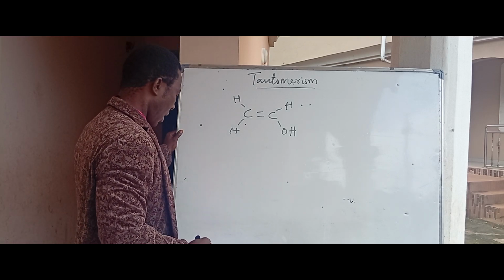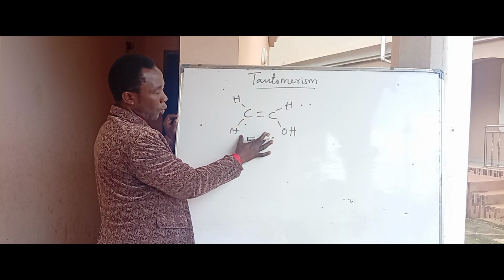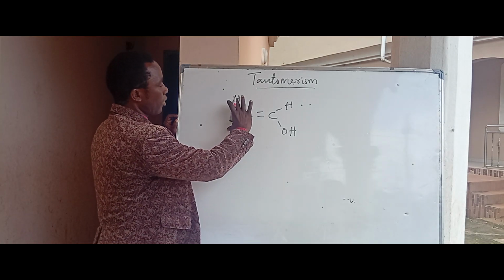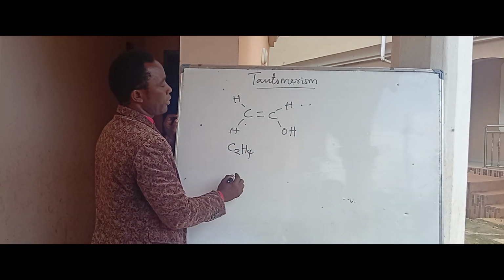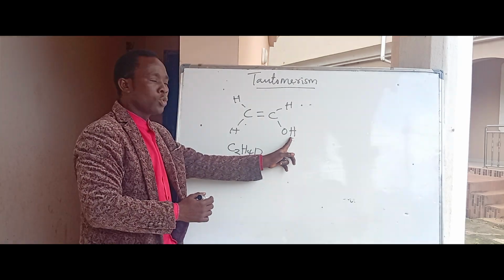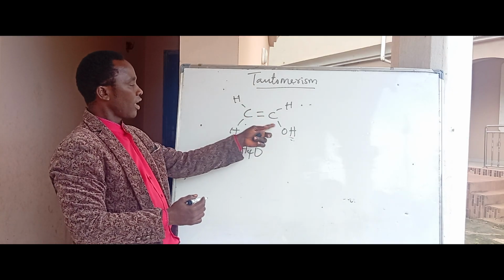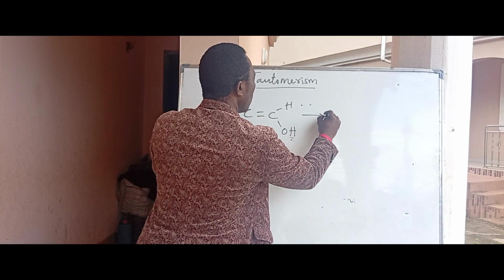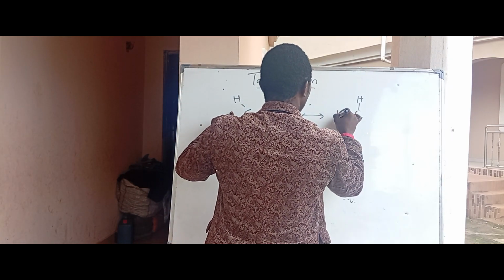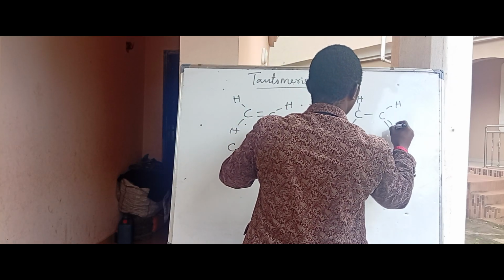Now look at the structure of this compound. What is the molecular formula? Count the number of carbon, which is C2. Count the number of hydrogen, which is H4. How many oxygen? O. Now this hydrogen can actually do a 1-2 shift to come to this place. This hydrogen can be shifted to this place. If we do so, what we will have here is CH, we have H and H, then you have a C, H, double bond O.